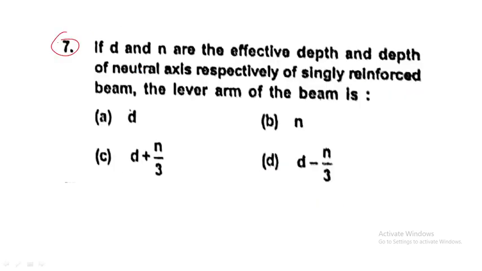Next question. If D and N are the effective depth and depth of neutral axis respectively, for a singly reinforced beam, the lever arm of the beam is what? They are asking about the lever arm. Let me write. What do you mean by lever arm?